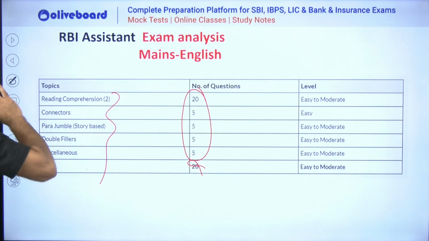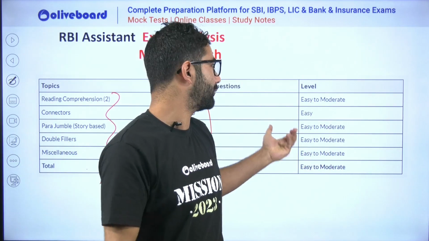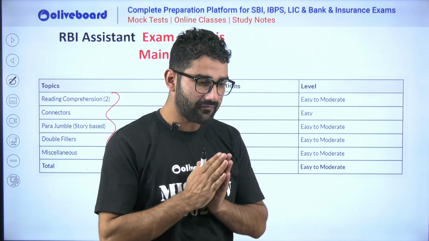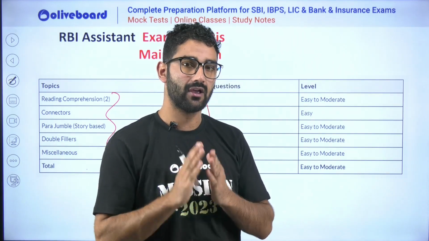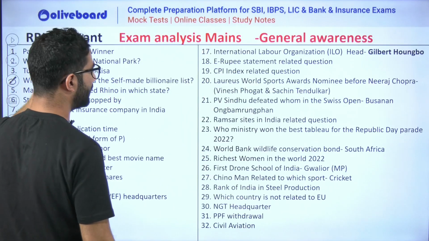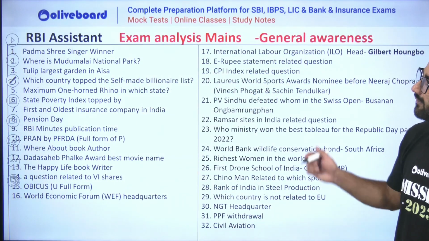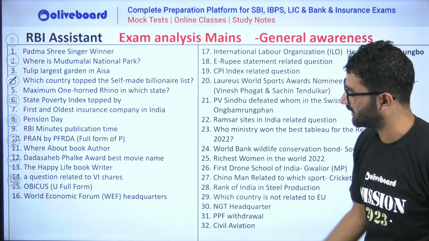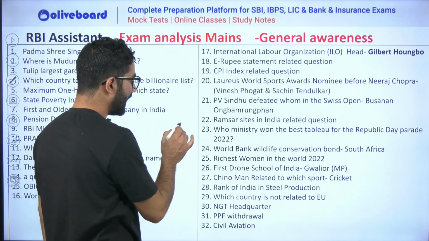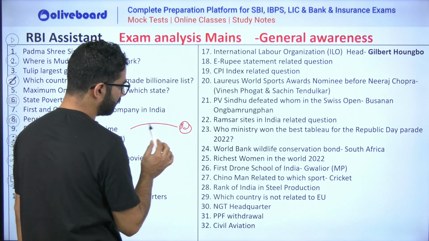Why I am doing the exam analysis and putting so much data in the slide is that if you are preparing for any exam A, exam B, exam C, first of all, you should have a route map for that, and that's very important. Smart study means you have to make a good analysis. So this will be the last year analysis if you go for RBI assistant general awareness, from which topics questions have been asked. This exam analysis, my dear, is a target goal that you have to hit. There are multiple ways to go there.